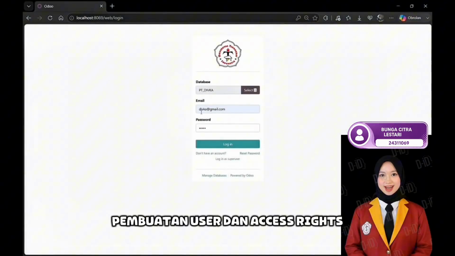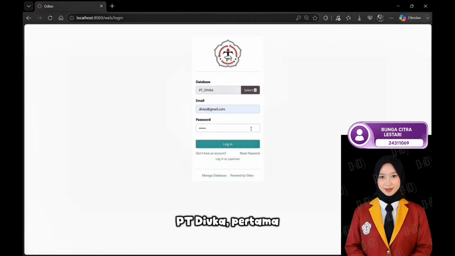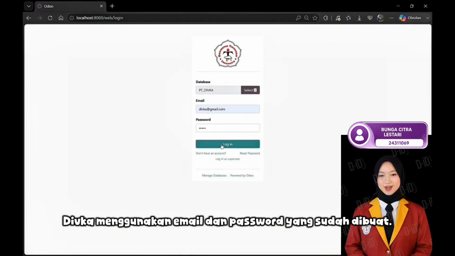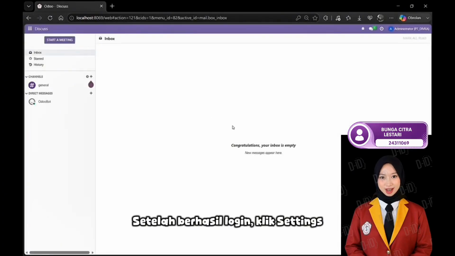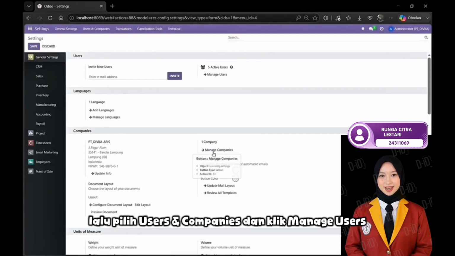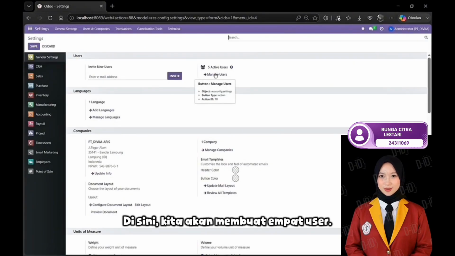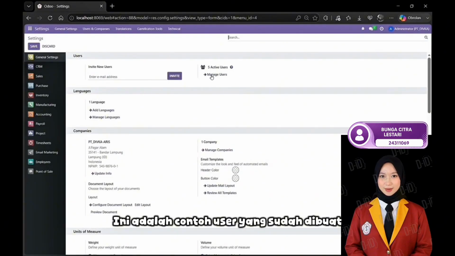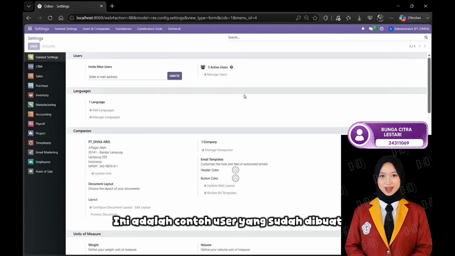User creation and access rights, PT Divka. First, we log into PT Divka using the email and password that have already been created. After logging in, click Settings, then select Users and Companies and open Manage Users. Here we will create 4 users. This is an example of a user that has already been created.